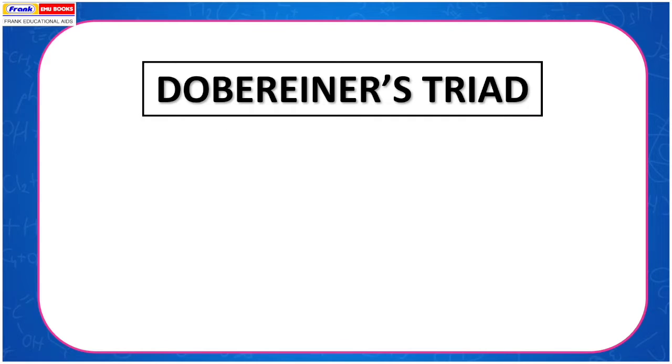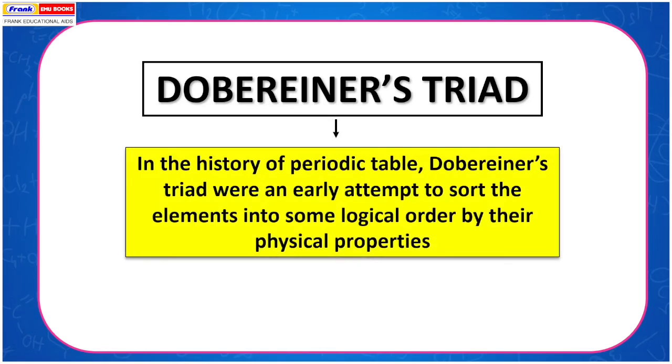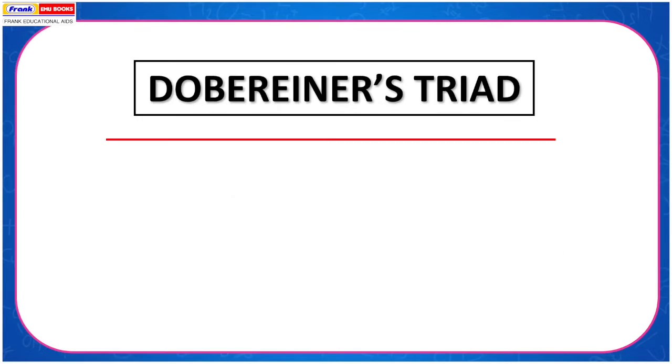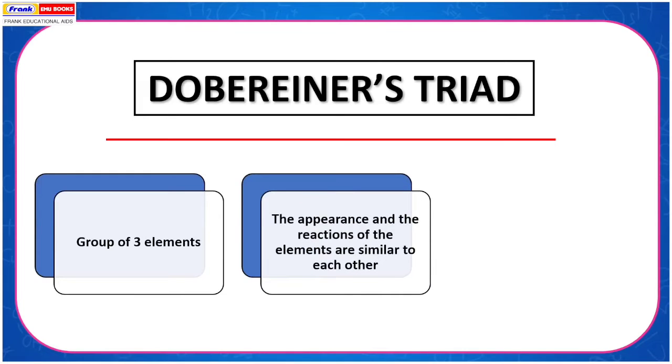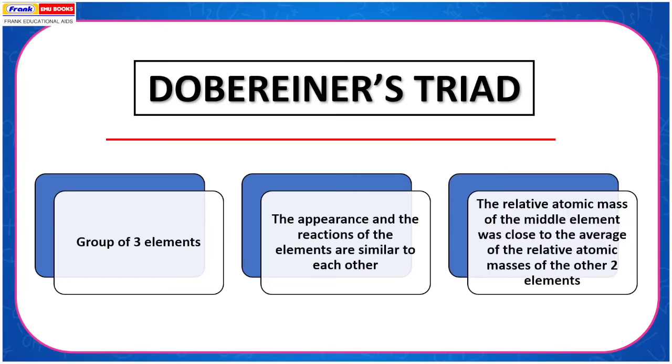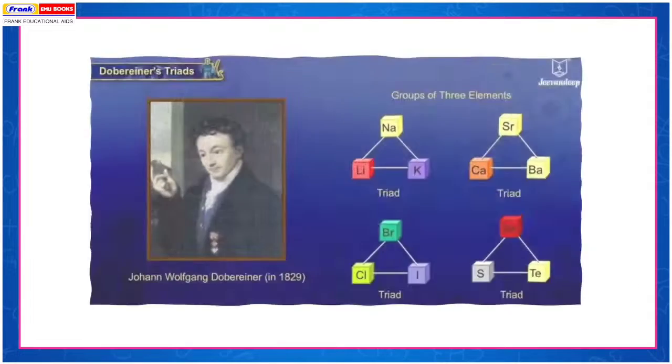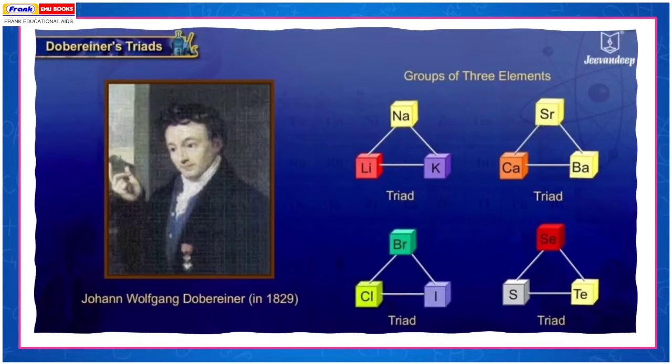Dobereiner's triads. An early attempt to sort the elements into some logical order by their physical properties. It consisted of a group of 3 elements. The appearance and the reactions of the elements are similar to each other. The relative atomic mass of the middle element was close to the average of the relative atomic masses of the other 2 elements. Example: lithium, sodium, potassium; calcium, strontium, barium; chlorine, bromine, iodine; sulfur, selenium and tellurium.